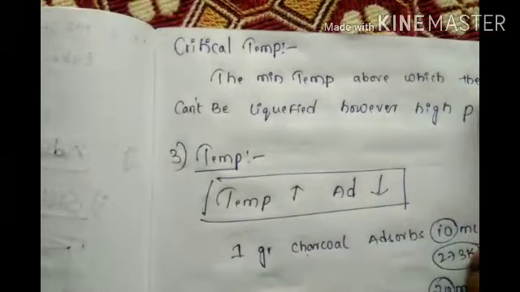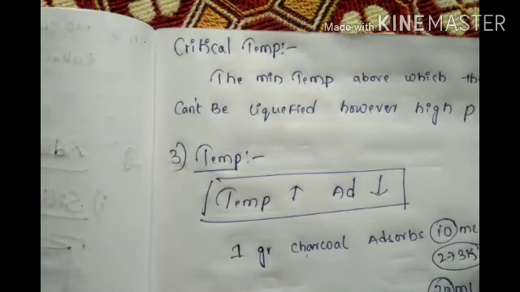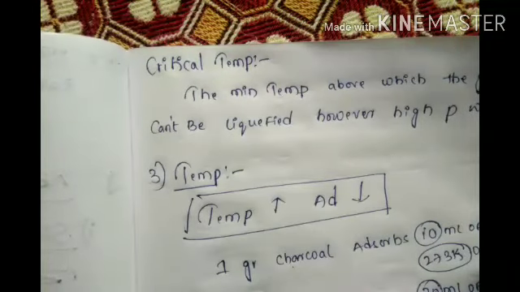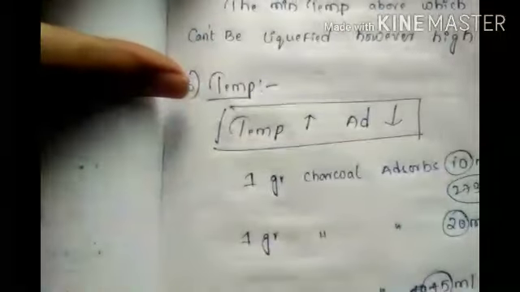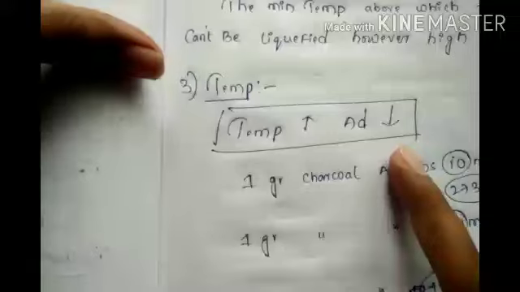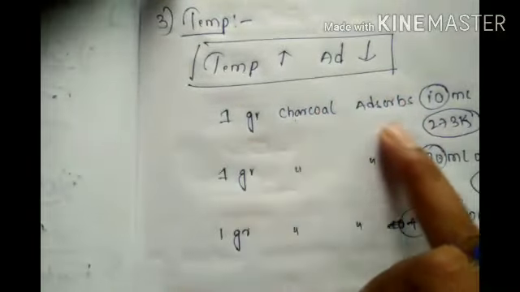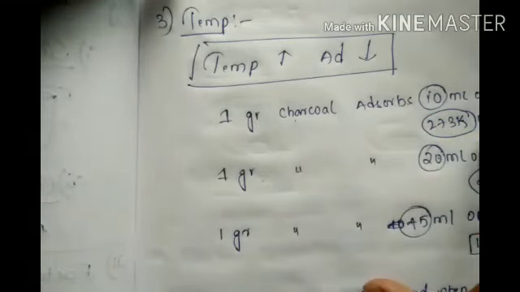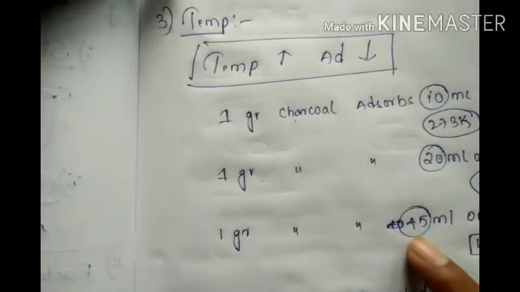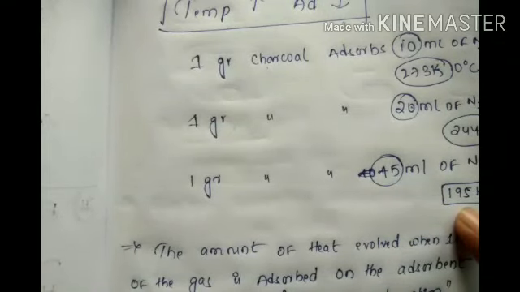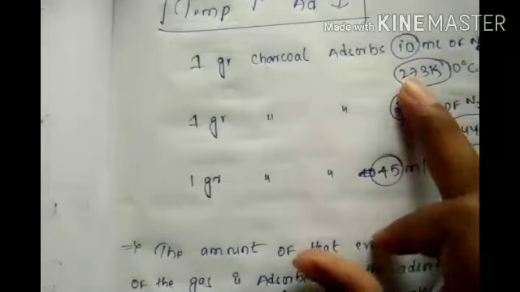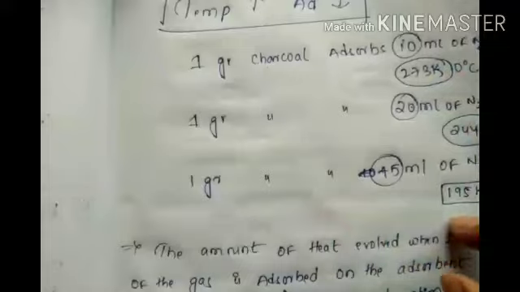What is the definition of critical temperature? The minimum temperature above which the gas cannot be liquefied, however high the pressure we may apply. As temperature increases, adsorption decreases; as temperature decreases, adsorption increases. 1 gram of charcoal adsorbs 10 ml at 0 degree Celsius, but 45 ml at 195 K. From 273 to 195, the temperature decreases.